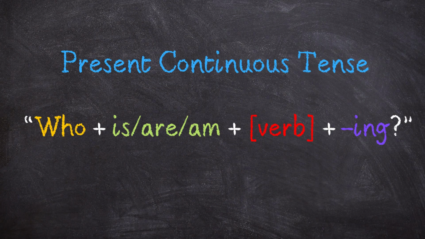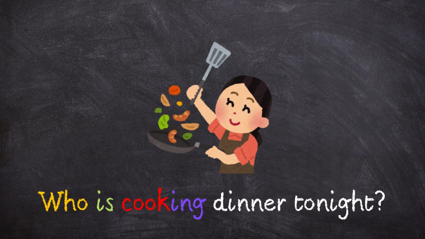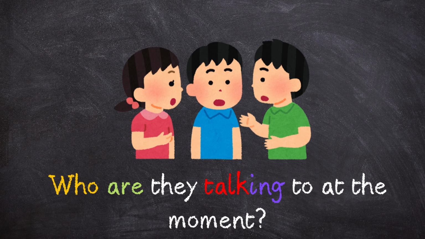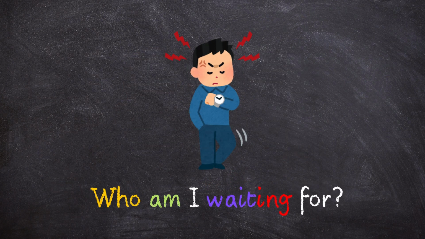Present continuous tense. Who plus is, are, or am plus verb plus ing, followed by a question mark. Who is cooking dinner tonight? Who are they talking to at the moment? Who am I waiting for?